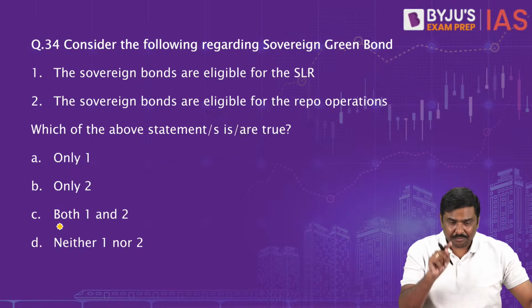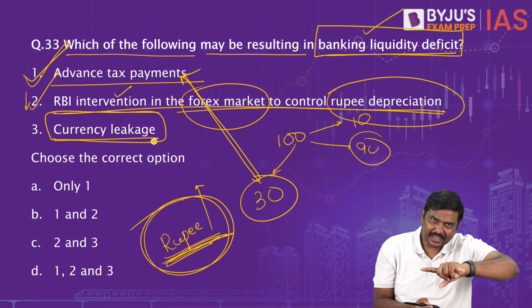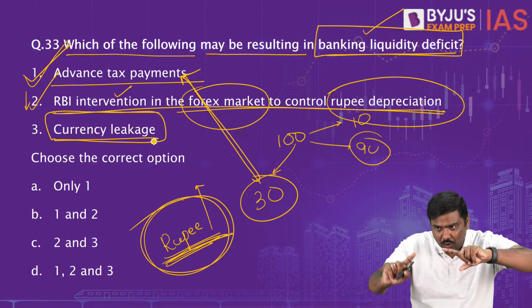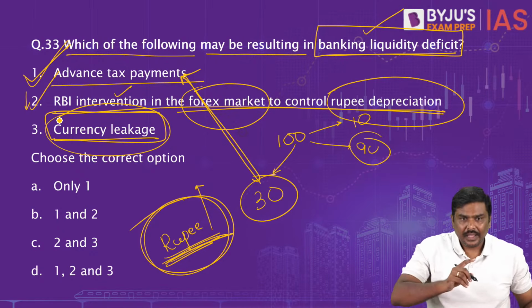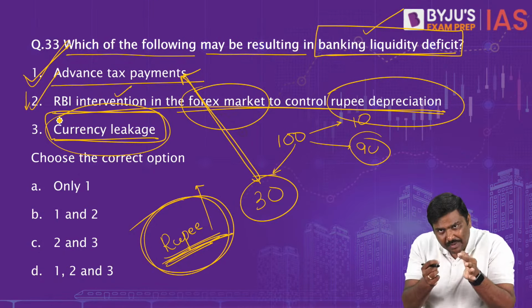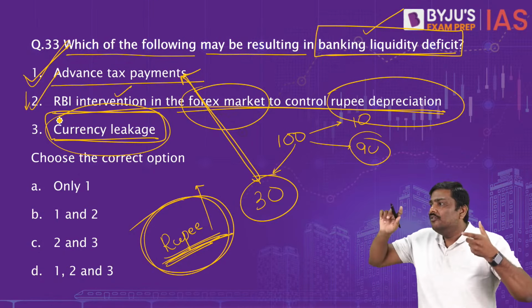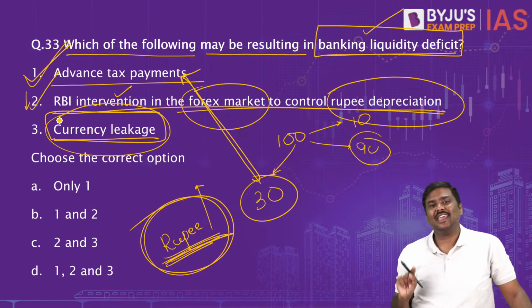Now, this amount, please understand this. This amount, when withdrawn from the banking sector, doesn't go back to the bank again. That is called currency leakage. Is it okay? I'll repeat it again. This amount, when it is withdrawn from the bank and doesn't go back to the bank again, is called currency leakage.